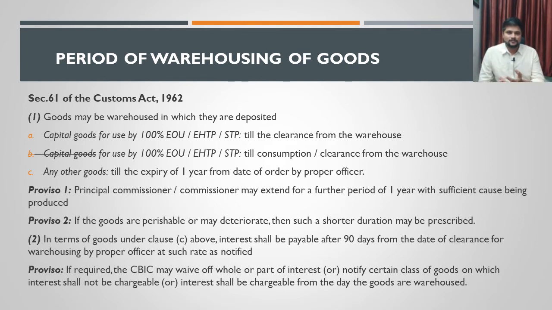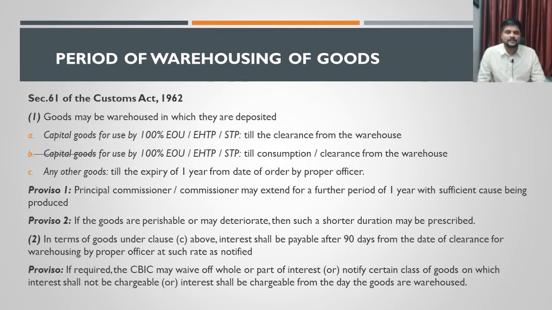In case of any other goods, if the goods are not falling within these categories, then it can be kept until the expiry of 1 year from the date of order by the proper officer. Order means order for warehousing those goods. From that date until 1 year, the goods can be kept inside the warehouse. This is what the provisions under section 61 state about the period of warehousing. There are provisos under this. Proviso 1 states that any principal commissioner or commissioner may extend the period for a further period of 1 year.